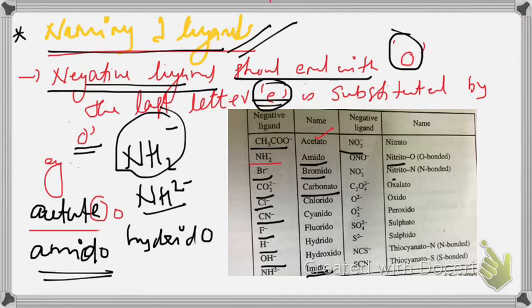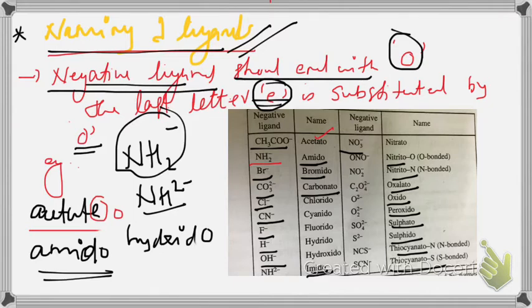Nitrito-O, nitrito-N, that you can see separately in another section because it is an ambidentate ligand. It can bond with oxygen or with nitrogen. Oxalate becomes oxalato. Oxide becomes oxido. Peroxide becomes peroxido. Sulfate becomes sulfato. Sulfide becomes sulfido. Thiocyanato-N, thiocyanato-S. That is also an ambidentate ligand, which can be discussed separately in the last session of this video itself.